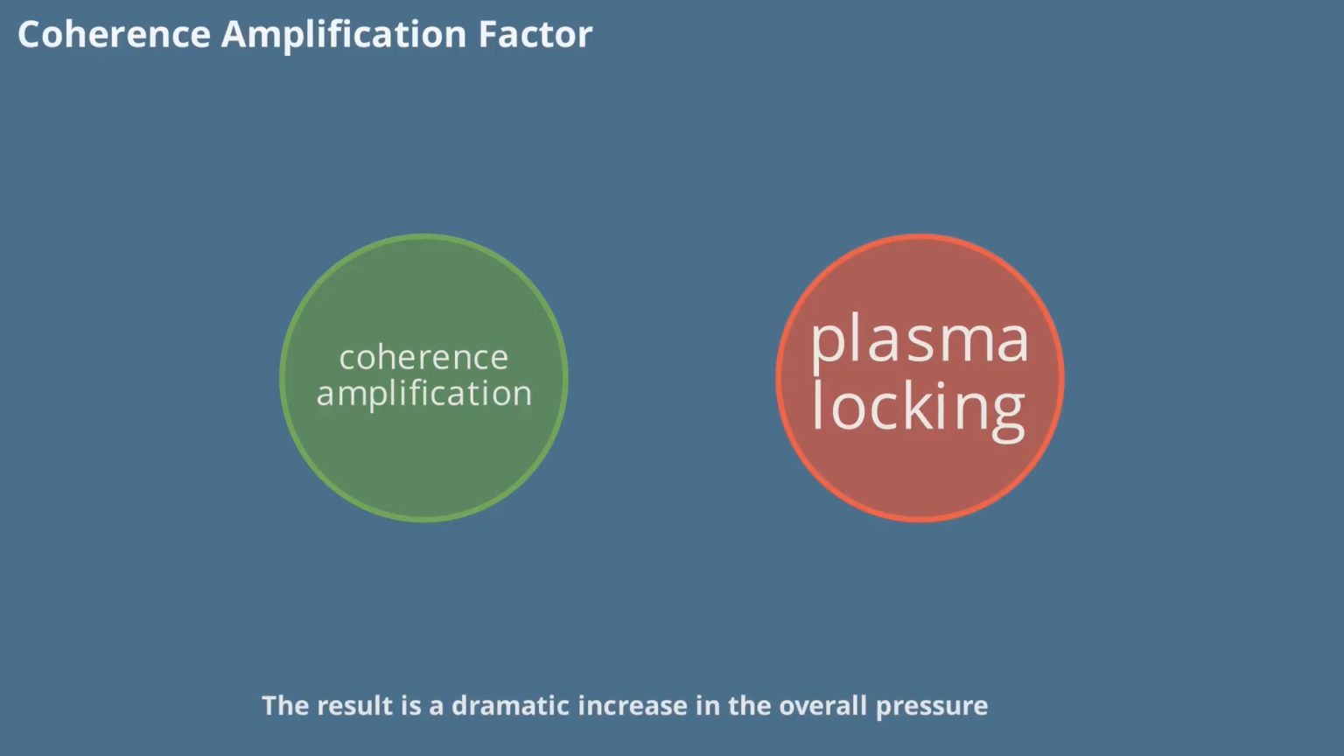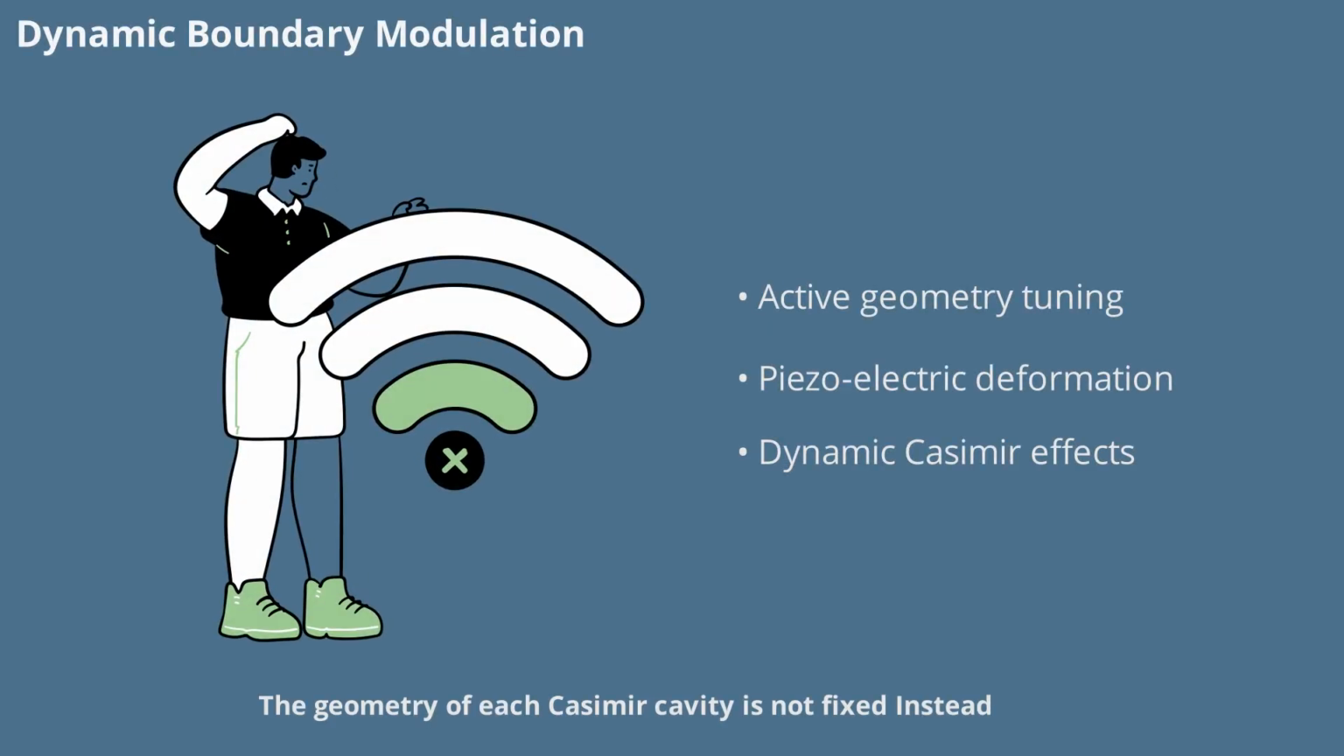The result is a dramatic increase in the overall pressure, making the system far more efficient and powerful than would otherwise be possible. The geometry of each Casimir cavity is not fixed. Instead, it can be actively tuned in real time using piezoelectric lattice deformation, plasma pressure loading, and electromagnetic phase biasing. This means the effective separation between cavity walls becomes a function of time, allowing for dynamic control over the Casimir effect. Such modulation enables the system to respond to changing conditions and optimize performance on the fly.